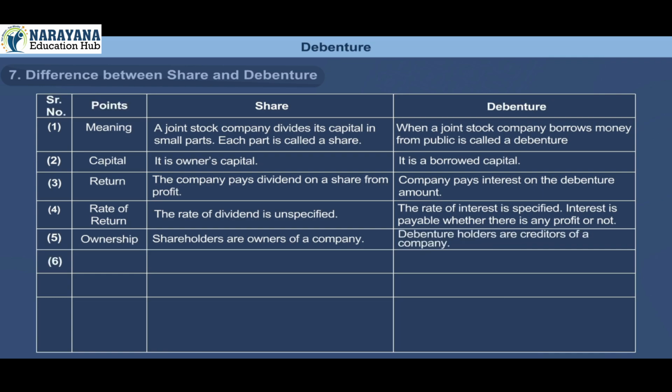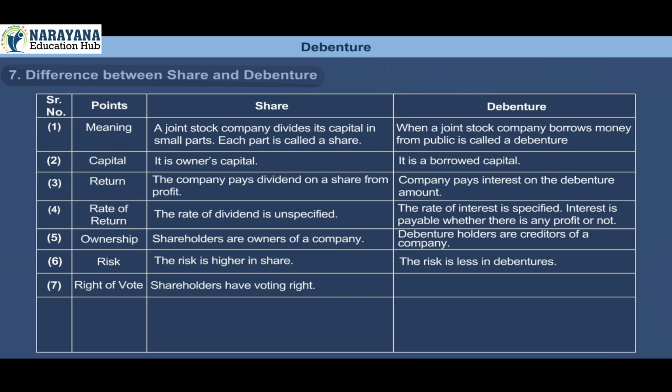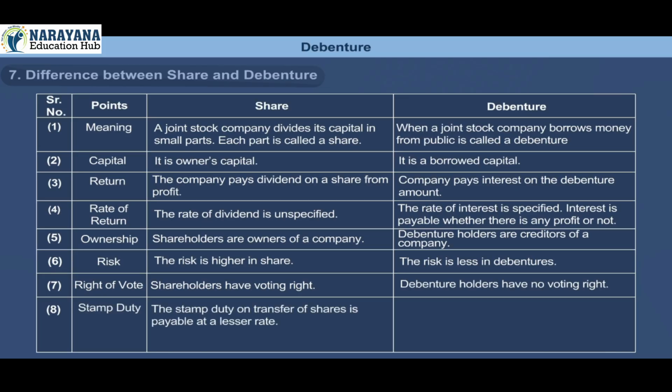Serial number 6. Points. Risk. Share. The risk is higher in share. Debenture. The risk is less in debentures. Serial number 7. Points. Right of vote. Share. Shareholders have voting right. Debenture. Debenture holders have no voting right. Serial number 8. Points. Stamp duty. Share. The stamp duty on transfer of shares is payable at a lesser rate. Debenture. The stamp duty on transfer of debentures is payable on a higher rate.